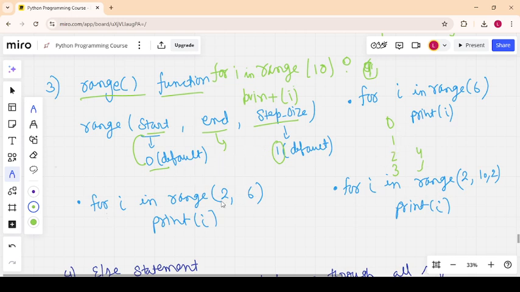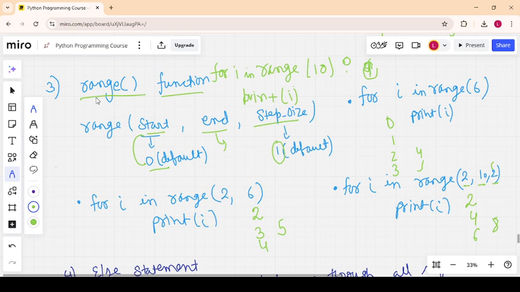See this example, here start is 2 and end is 6. So here you will get 2 3 4 and 5. 6 will not be included because it is exclusive. So let's take another example, it will explain the step size. Here we have starting point 2, and here we increment by 2. So here we will get 4 6 8 and not 10 because 10 is exclusive.